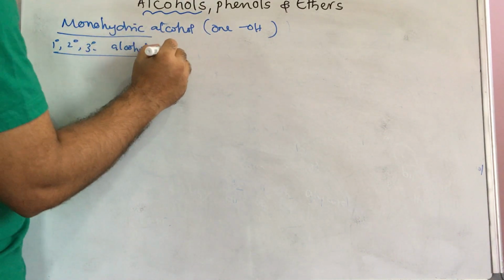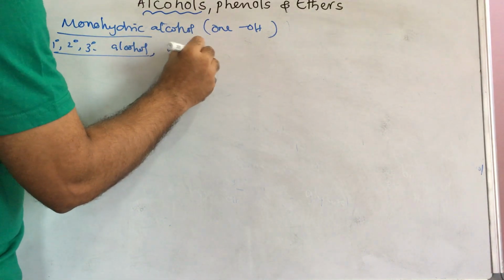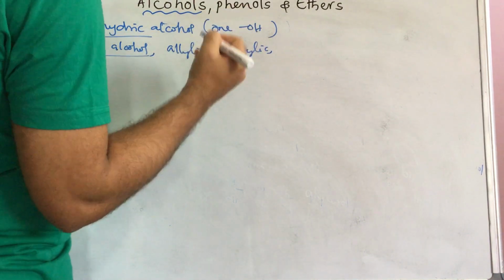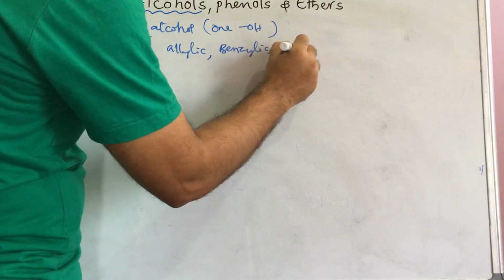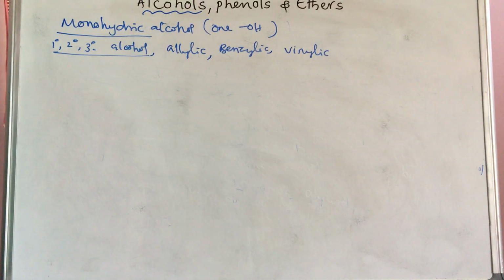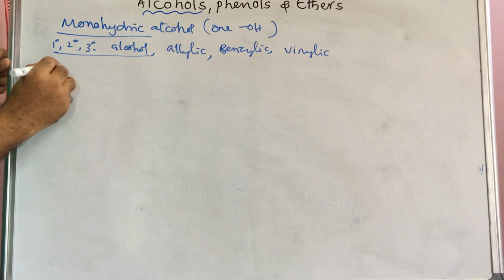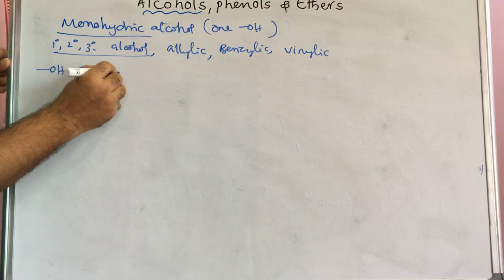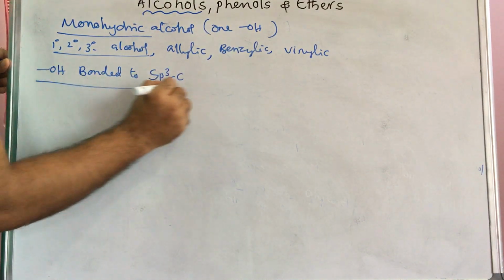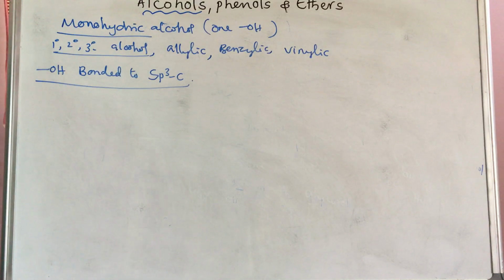Another one is allylic, another is benzylic, next vinylic, like this. So many classifications will be there. In the first classification, the hydroxy group is bonded to sp3 carbon.